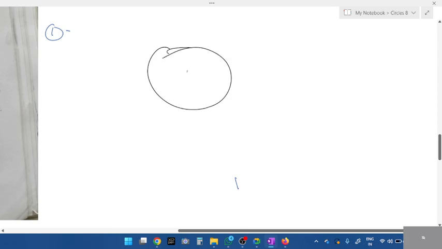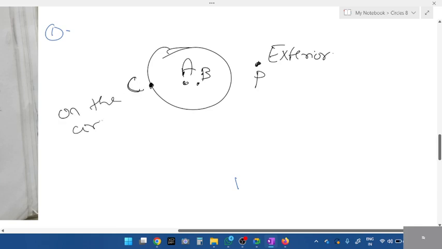One more thing. In a circle, whatever points are in the circle, we call interior. Look, point A and point B, these 2 points are interior. Whatever point is outside the circle, we call exterior. P is exterior, outside. Whatever point is on the circumference, look at C, we call on the circle. So A and B are in the circle. C is on the circle. P is outside the circle. These are the 3 types of points.